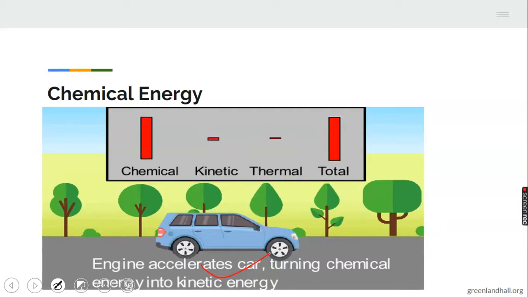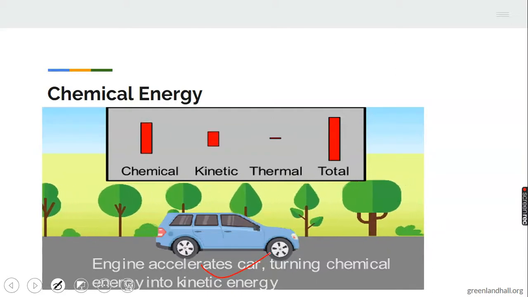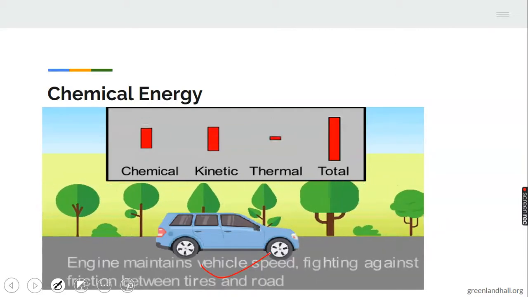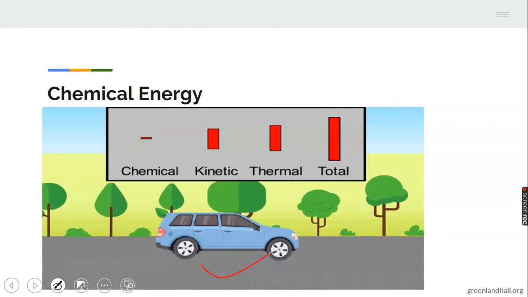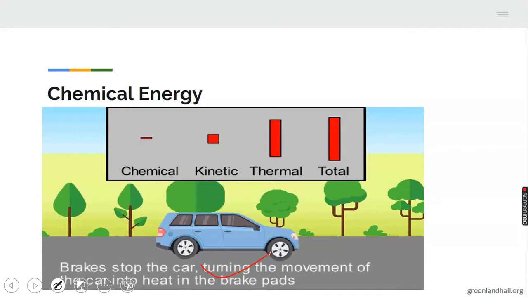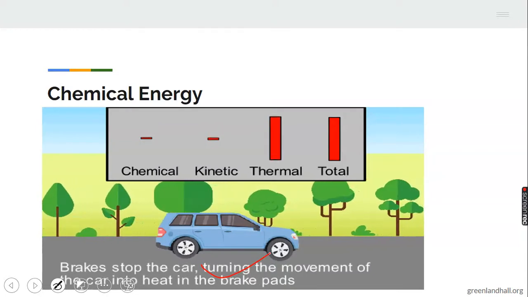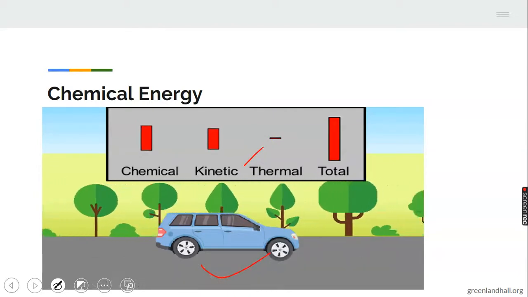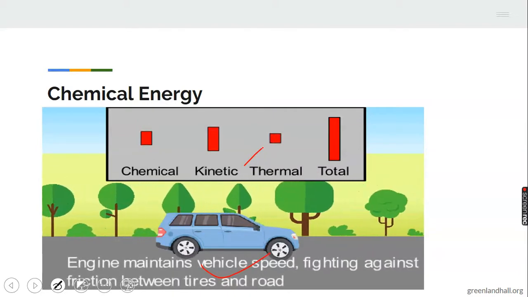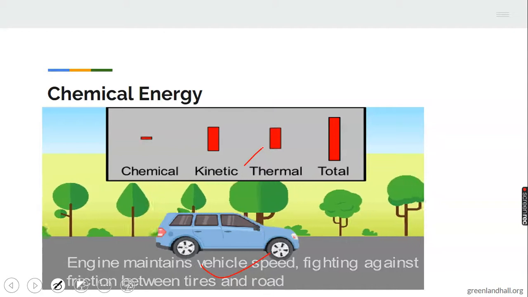So chemical energy works with kinetic energy. The chemical turns to kinetic, and then the tires work together with the road. Everything works together. The chemical starts, then it gets to the kinetic, then from the kinetic it gets to the thermal energy.